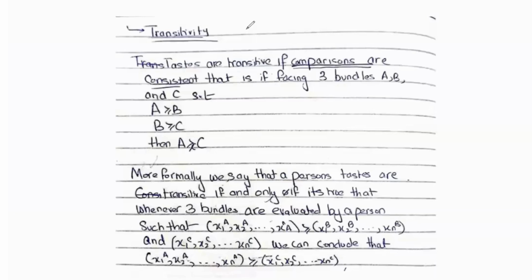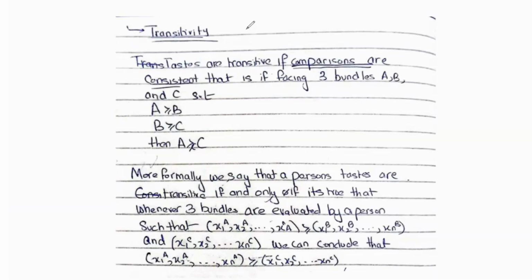We were looking at rational tastes, where we said tastes are rational if they meet two properties: they're complete and transitive. We already talked about completeness, where we said complete tastes are those where individuals with those tastes are able to compare any two bundles. You're able to tell whether you prefer one bundle over the other or you're indifferent between them.